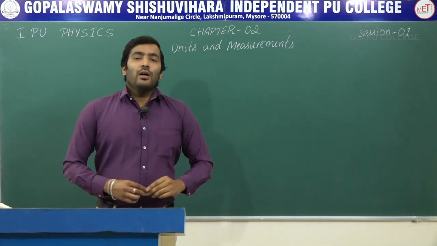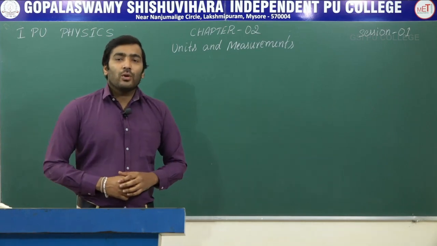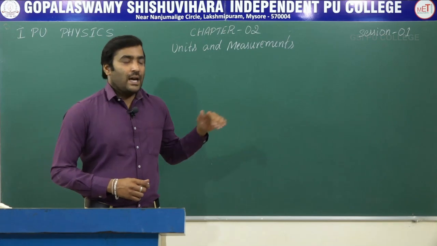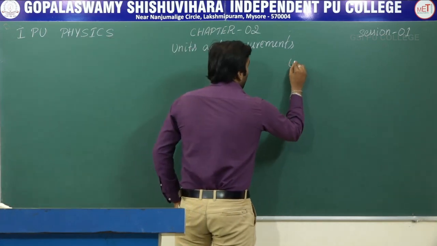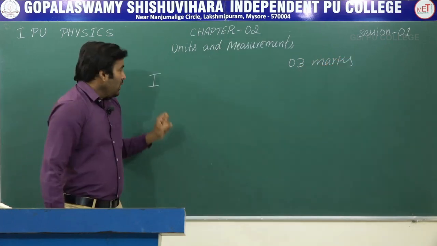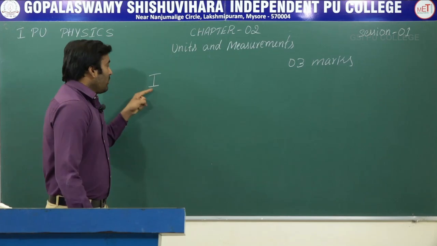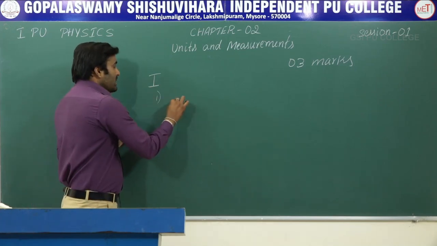First of all, let us see what is the weightage of this chapter and how the questions are going to be asked in this chapter. The weightage of this chapter is 3 marks. In your question paper, the first main contains 10 marks, so each question carries 1 mark.